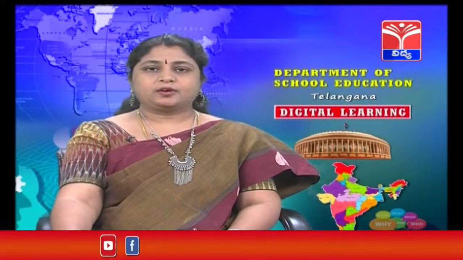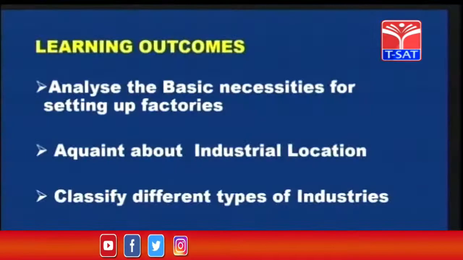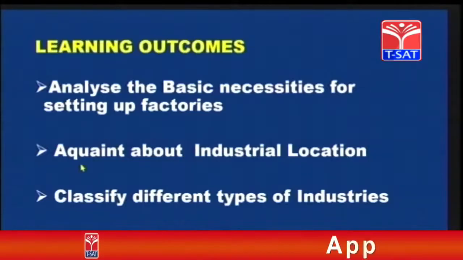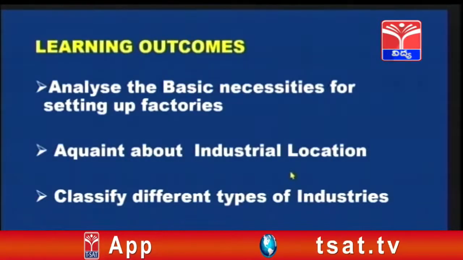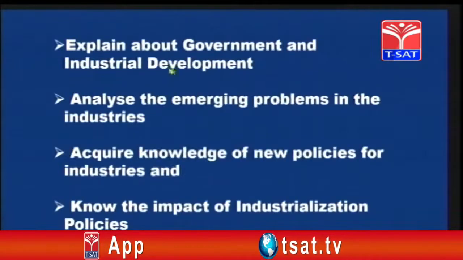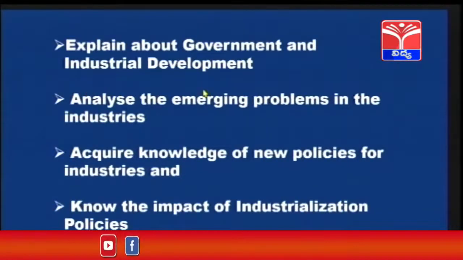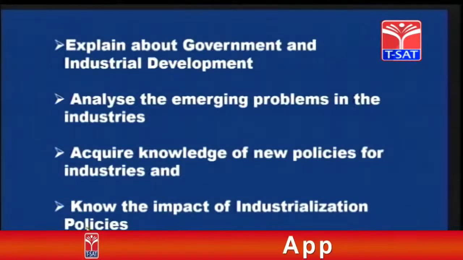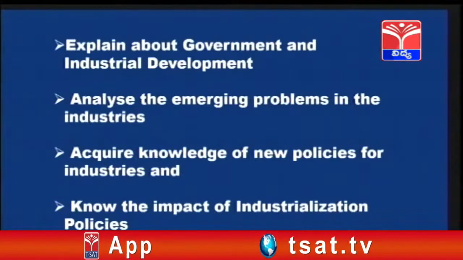Let's see the learning outcomes of this chapter. By the end of the chapter, you will be able to analyze the basic necessities for setting up factories, acquaint knowledge about industrial location, classify different types of industries, explain about government and industrial development, analyze the emerging problems in the industries, acquire knowledge of new policies for industries, and know the impact of industrialization policies.